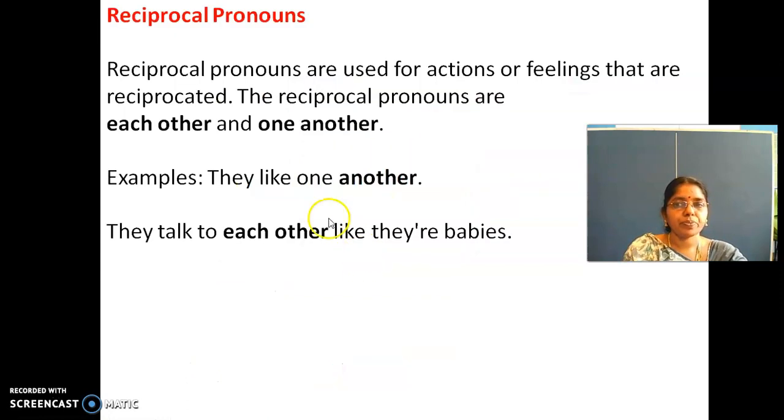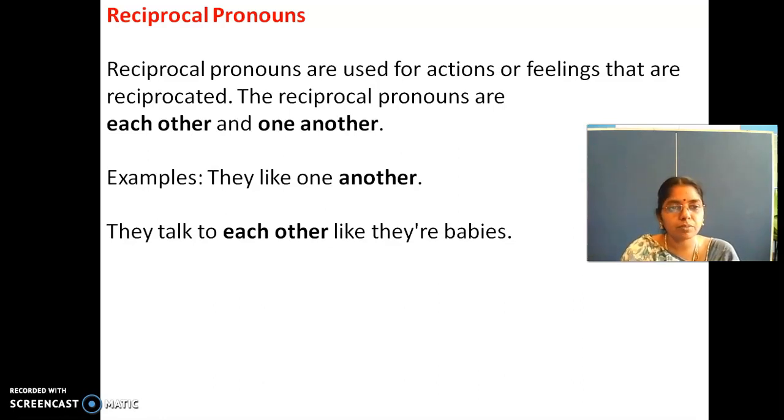Is it clear, ma? Next comes reciprocal pronouns. Reciprocal pronouns are used for actions or feelings that are reciprocated. Reciprocal pronouns are each other and one another. They like one another. They talk to each other like they are babies. Right? So, reciprocal pronouns are used for actions or feelings that are reciprocated.